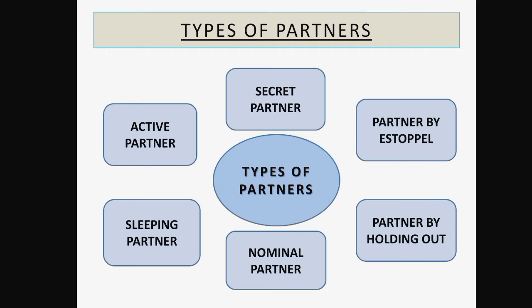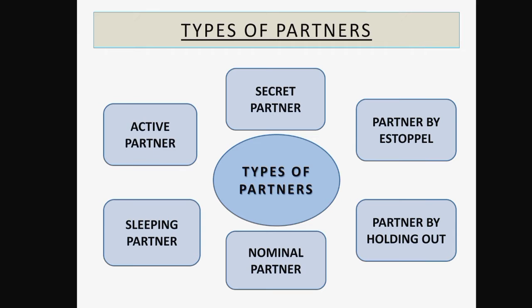And the liability of a sleeping partner is unlimited. So here it is clear who are sleeping partners. Sleeping partners are those partners who do not participate in the management of the firm. Their activities are performed by the other partners and a sleeping partner contributes capital. So they get a share in the profits and losses of the firm, and also the liability of a sleeping partner is unlimited. Now next is the secret partner.